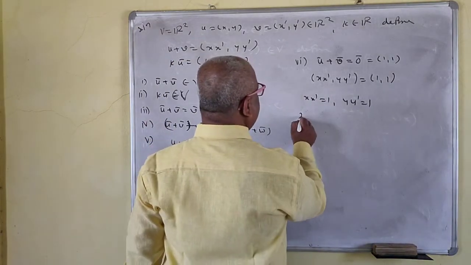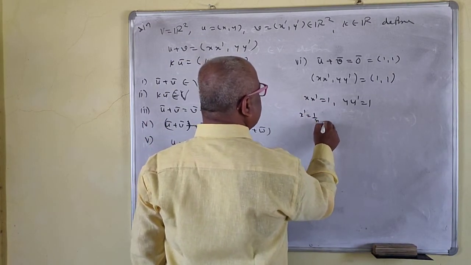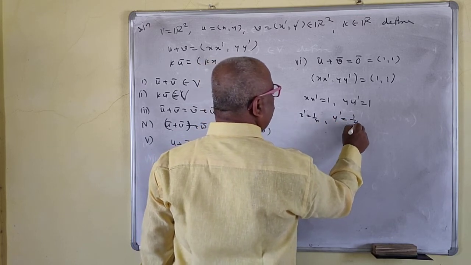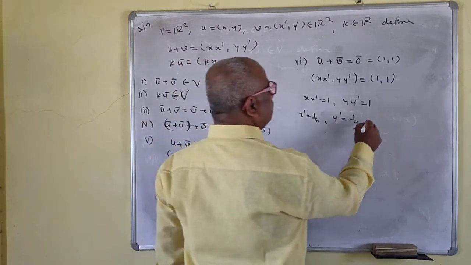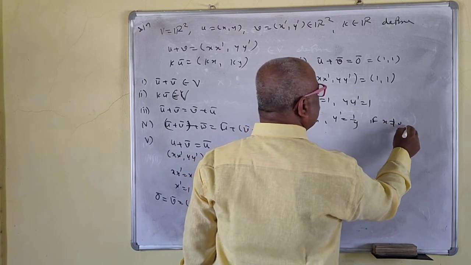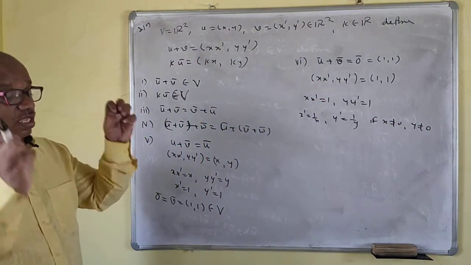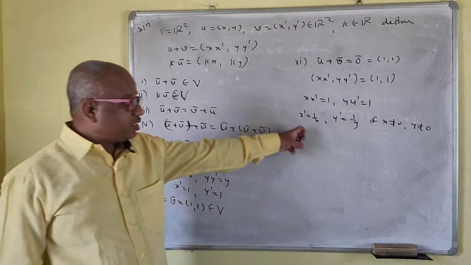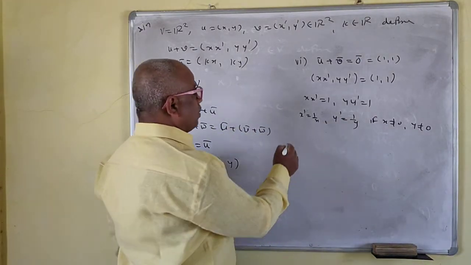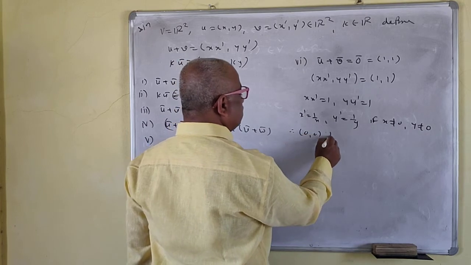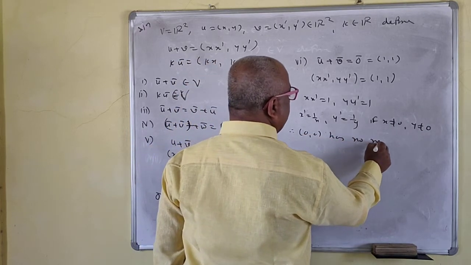So x prime is equal to 1 upon x, y prime is equal to 1 upon y, if x is not equal to 0, y is not equal to 0. That means conditionally it exists. So what here? 0, 0 has no negative element.